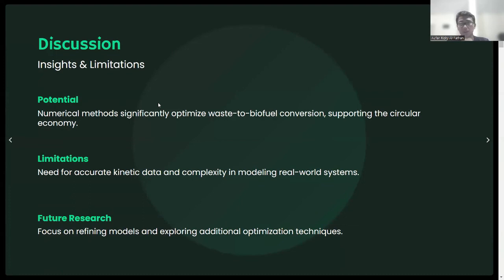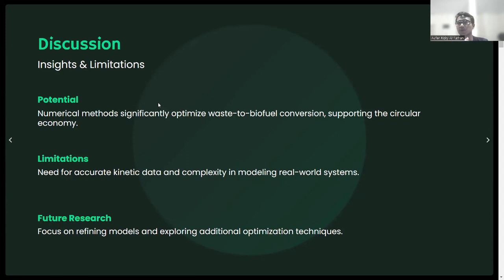And then for the limitation, as I explained earlier, there is the need for accurate kinetic data, and also another constraint that can factorize this equation, and the complexity in modeling real world systems.